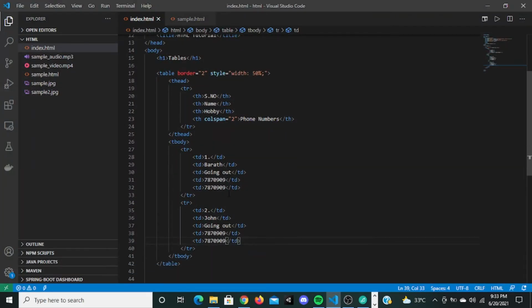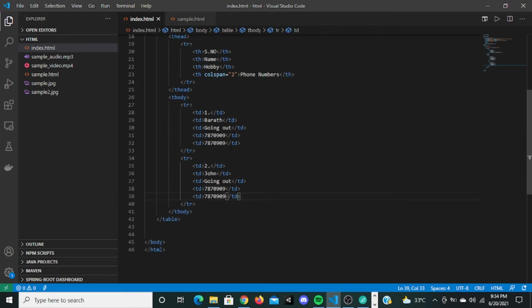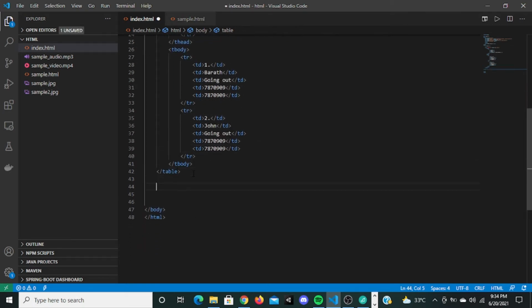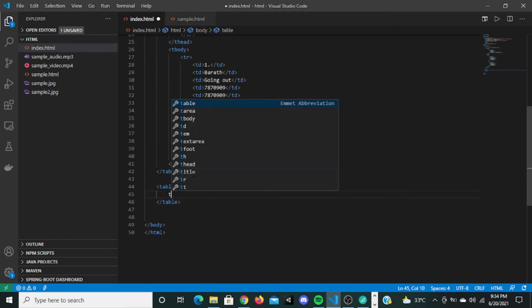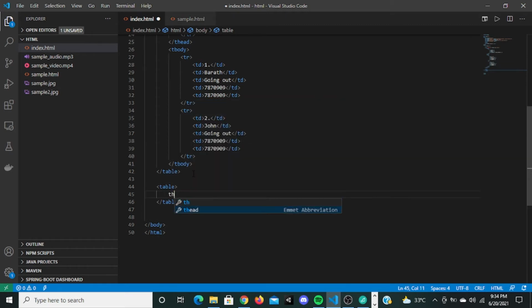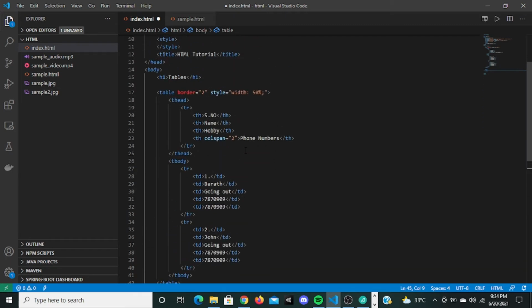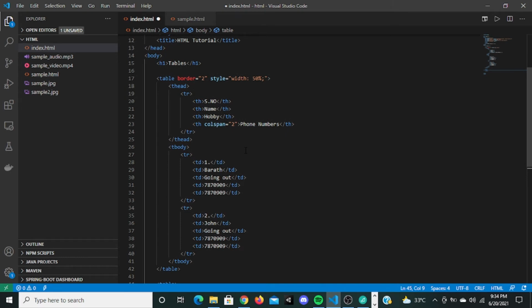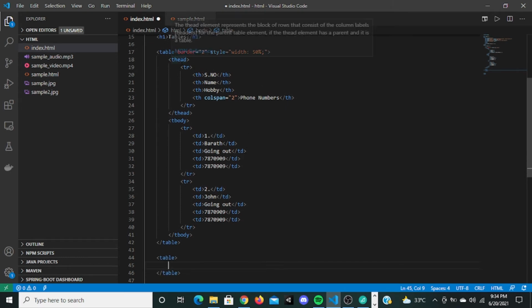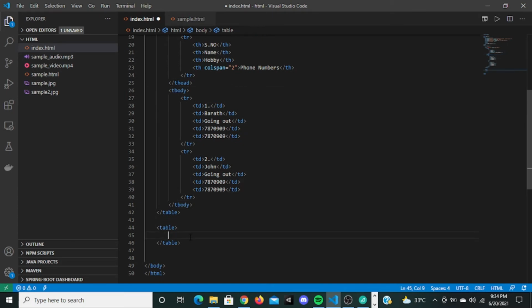People also display data like this. What people actually do is, let's put another table tag right here. Maybe you can give it thead. You can also eliminate this thead and tbody if you want. There is no compulsion that you have to use thead and tbody. For readability, I am using this, but you can omit it. For this, I'm going to omit it.